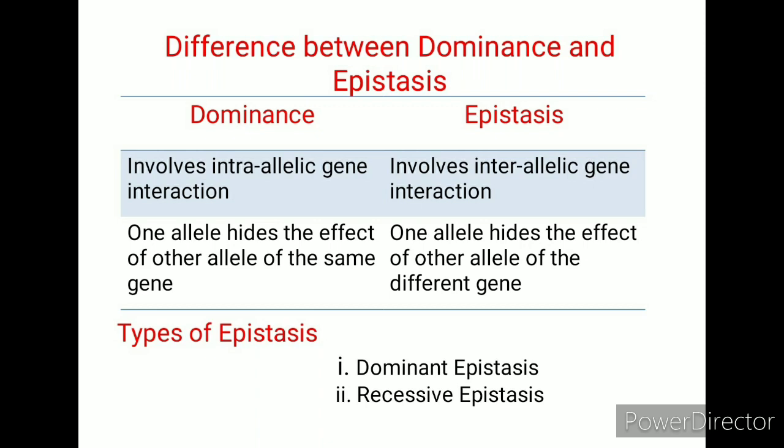Now, the types of epistasis. The epistasis are basically two types. The first one is dominant epistasis and the second one is recessive epistasis. I have already discussed the dominant epistasis in my previous lecture. Today in this section I will discuss the recessive epistasis.